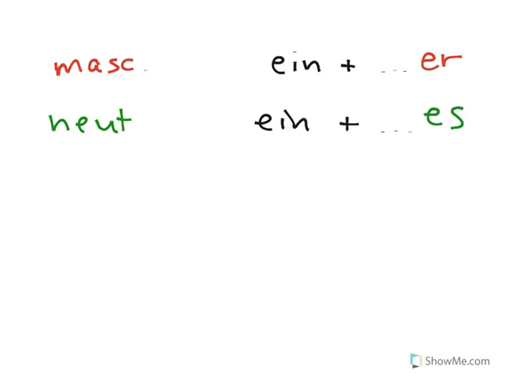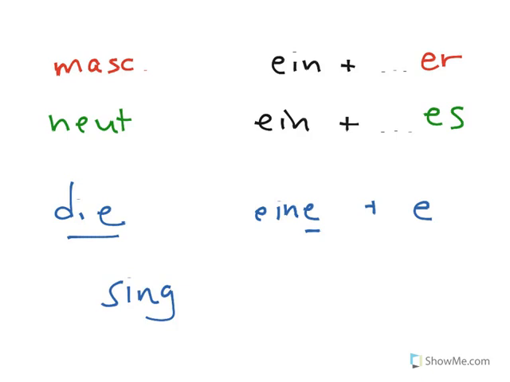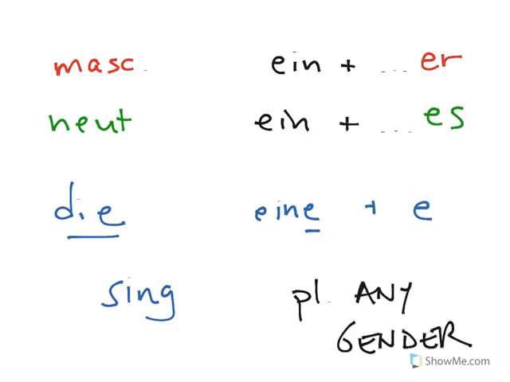So you may be thinking, if gender is so important that the adjective has to show the gender if the article doesn't, why are we leaving out D here? D is the feminine article, and we're not leaving it out. It's just that eine shows us the gender, so we simply add the default ending of E. But here's where D gets a little tricky. D can both be the feminine singular and the plural for a noun of any gender. So the work that the adjective is going to do here is to help us distinguish between the singular and then the plural of any gender.